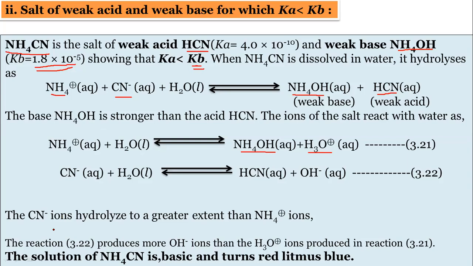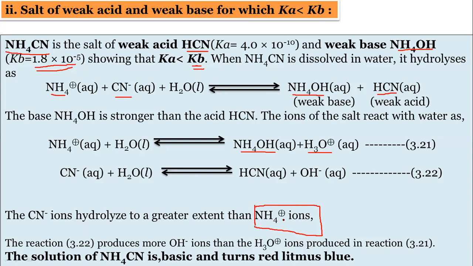In this, the CN minus ions hydrolyze to a greater extent than NH4 plus. You can see clearly here. The CN minus ions hydrolyze to a greater extent than the NH4 plus ions.